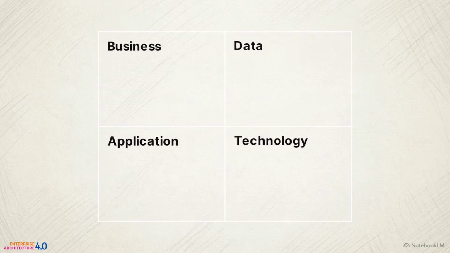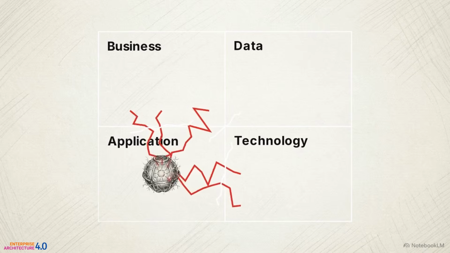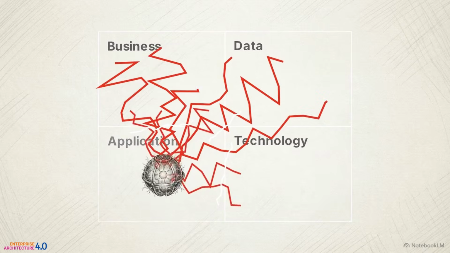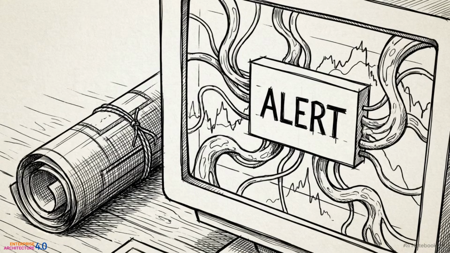This diagram shows what happens when you force an autonomous agent into a traditional TOGAF matrix. By placing an agent inside the application domain, the static models fail. The agent's autonomous decisions create unpredictable ripple effects that shatter API boundaries and cross freely into your data and business domains. A static blueprint cannot intervene in a real-time decision.